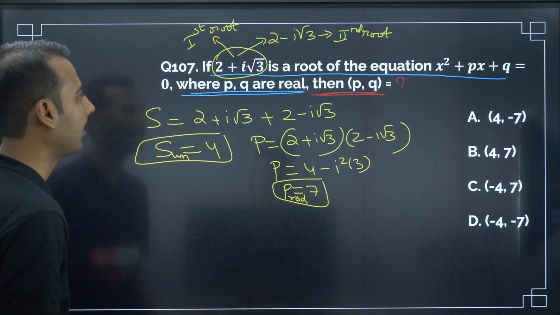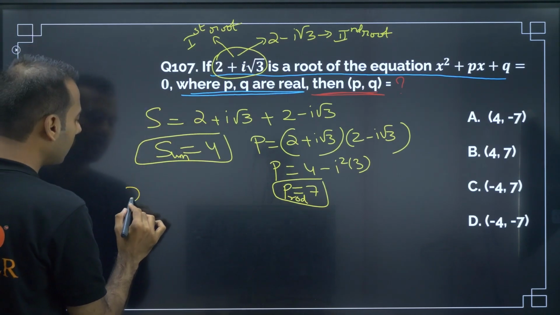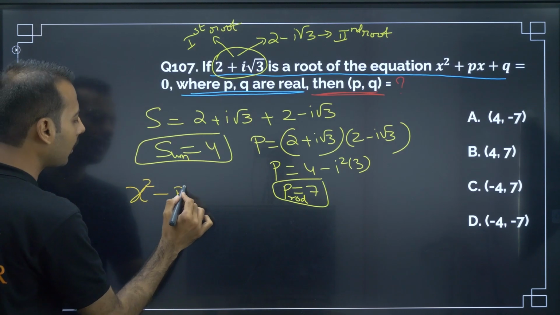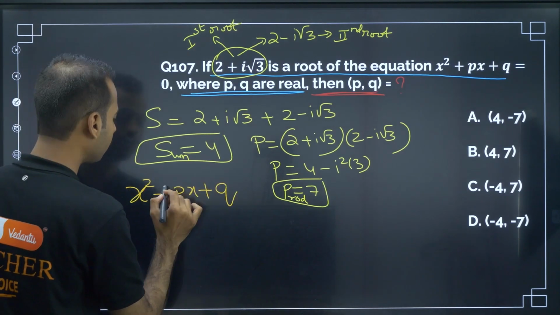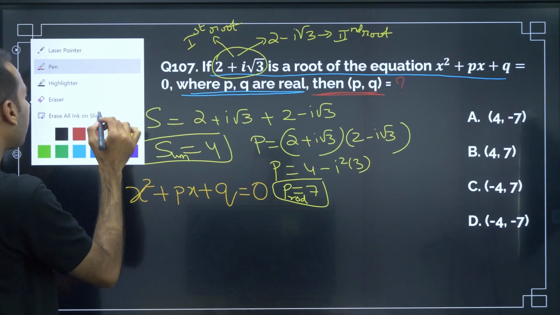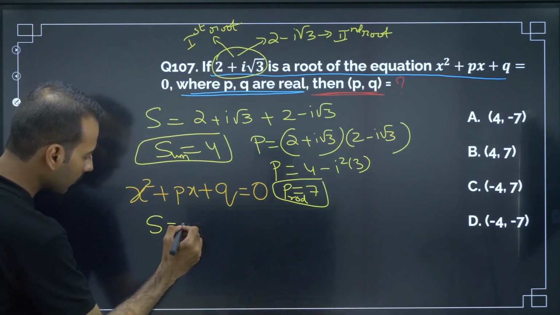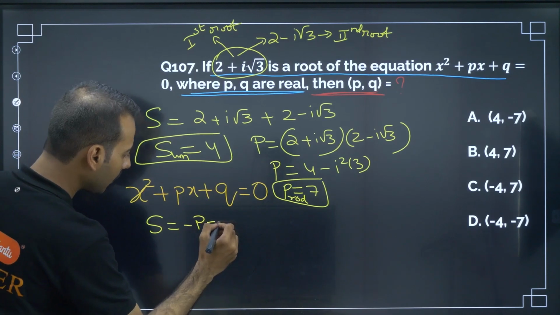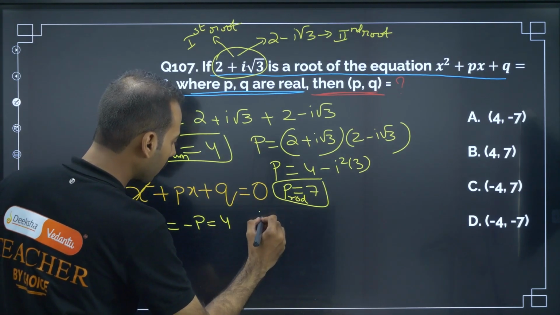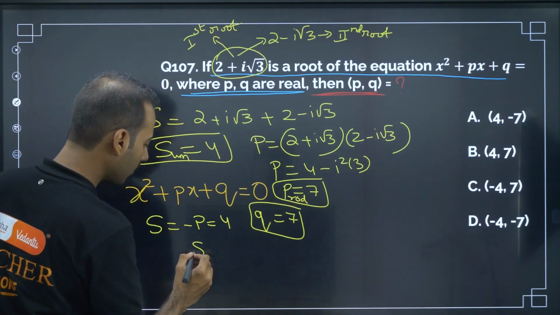Product is 7. Now that equation, let me write that equation: x square minus px plus q. So from here, the sum is minus p, which is 4, and the product is q, and q is equal to 7.